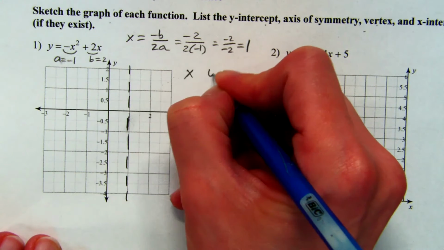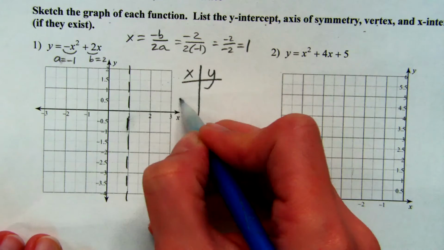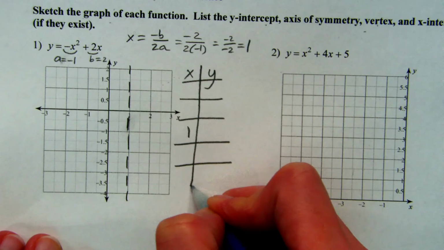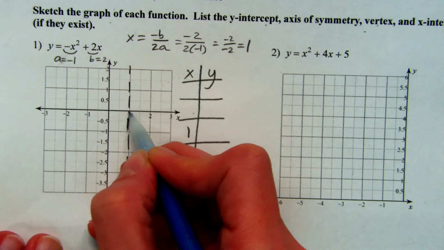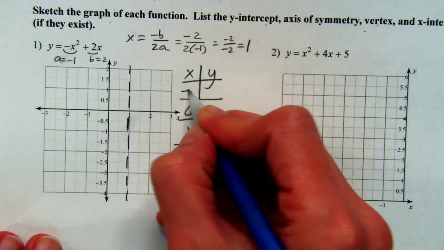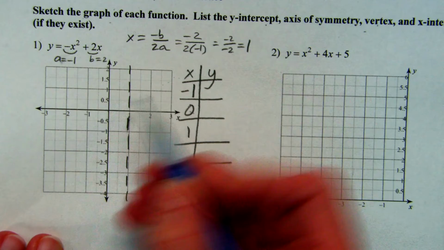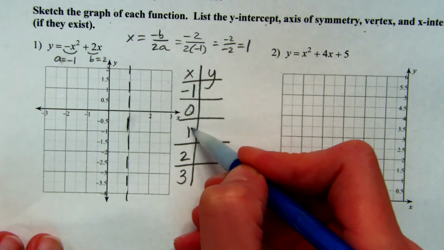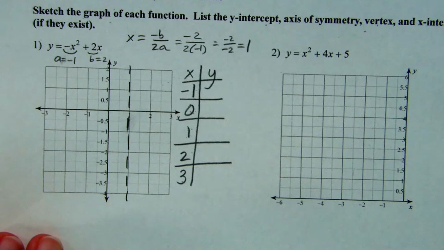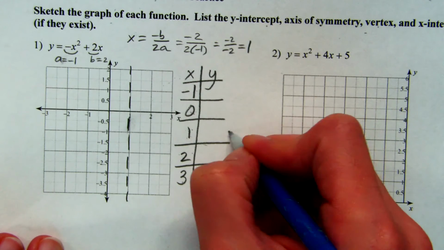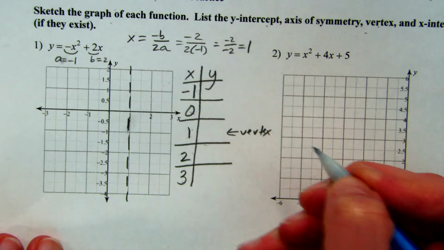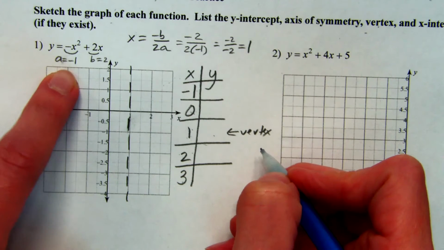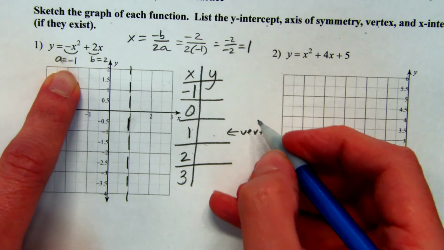So if we set up our XY table, I'm going to leave a couple blank spaces, and then I'm going to put 1 in the middle. So if I go back from 1, I would have 0. If I go back one more, I'd have negative 1. So I'm just going back 2 full spaces. And then if I go forward from 1, I would have 2 and 3. And we're going to put each of those in to find the point. So the 1 that we just put in from up here, that's where we're going to find the vertex. So if you want to do that one first, you can, just to have that point in the middle and kind of see where that's going to go.